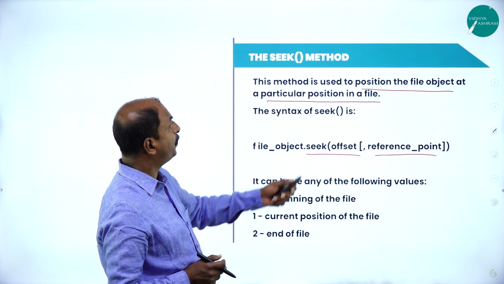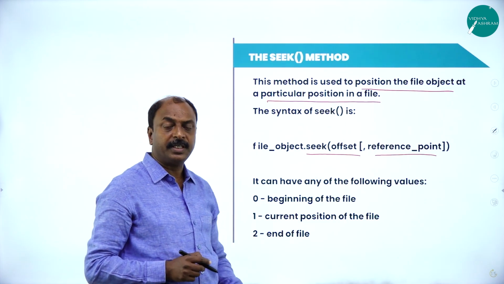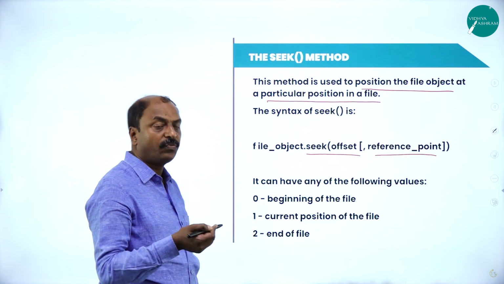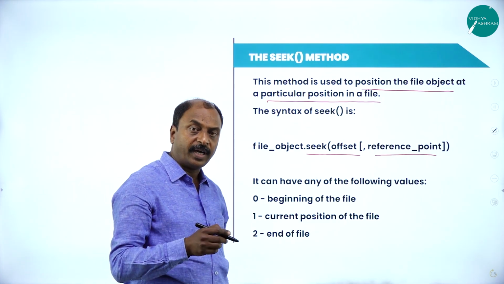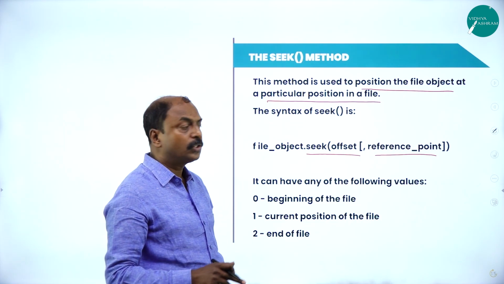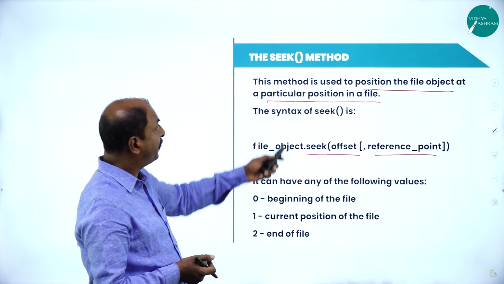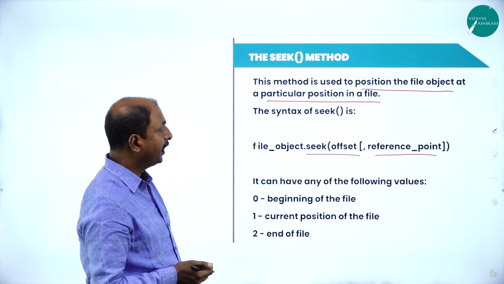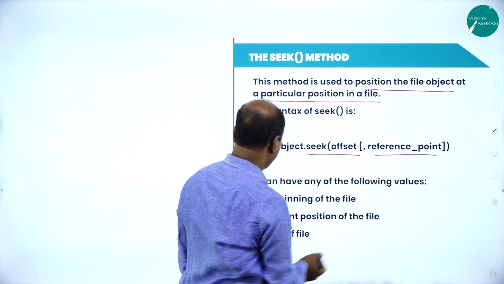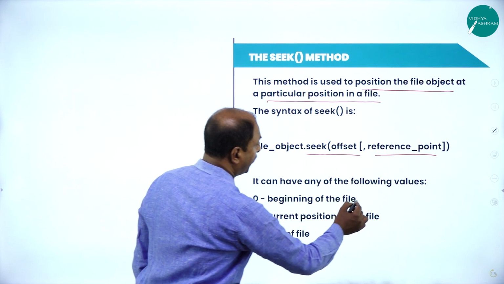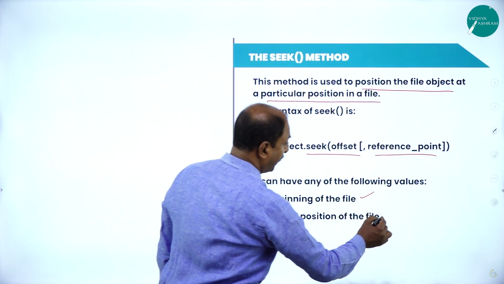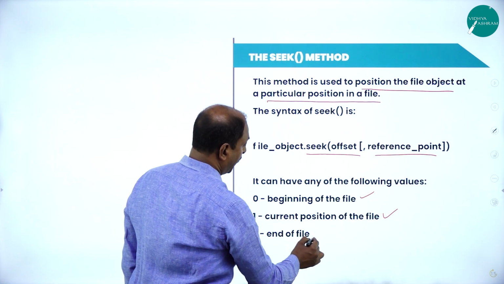But with the help of the seek function, it is possible to move the file pointer within a file to a particular location so that we can do different operations accordingly. That is the function of the seek method. Here we have different reference points: 0 is the beginning of the file, 1 is the current position of the file, and 2 is the end of the file.